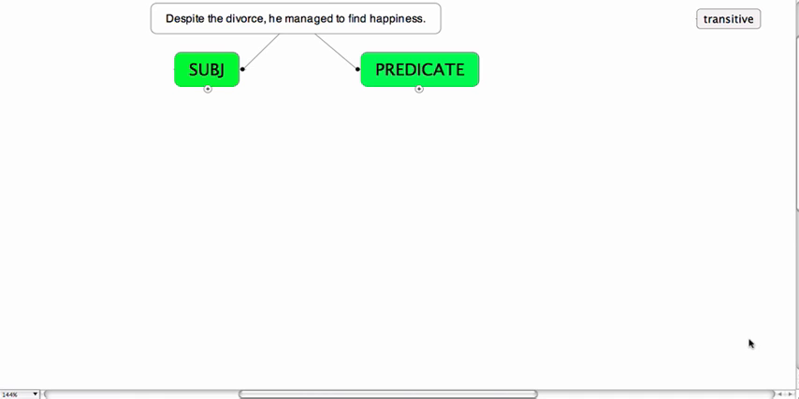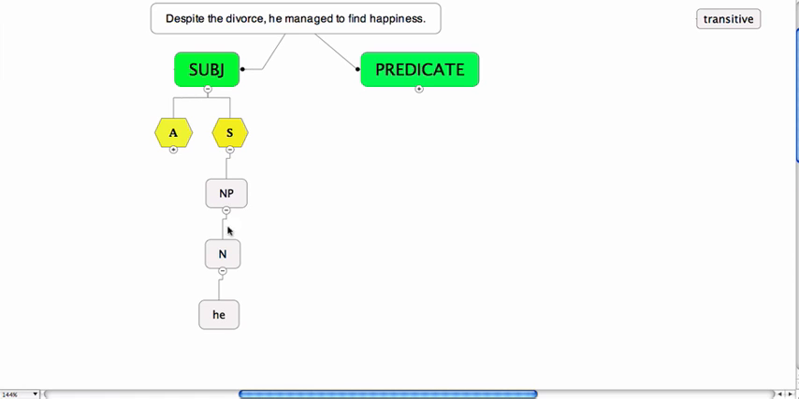Despite the divorce, he managed to find something. And this is despite the divorce, that's an adverbial of some kind. It's somebody managed something. That's the essence. Somebody managed something. Now, if we go to the subject first before we go to the predicate, the subject is quite easy. It's he. It's a noun phrase, realized as a pronoun.